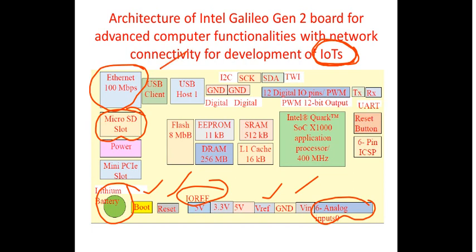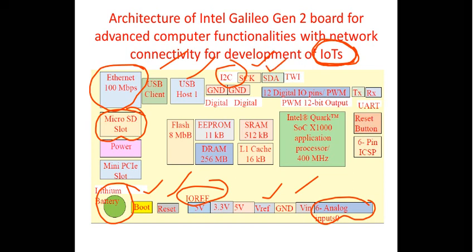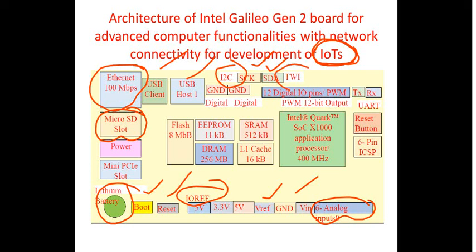I2C. So then you have got the system clock, then you have got SDA, that is the serial data, right? Then you have got TWI. This TWI stands for two-wire interface, right? Then 12 digital input output pins, and you have got the provision for pulse width modulation, and again your TXD and RXD, the transmit data and receive data, as far as your universal asynchronous receiver and transmitter is concerned, right? Then you have got the button here.